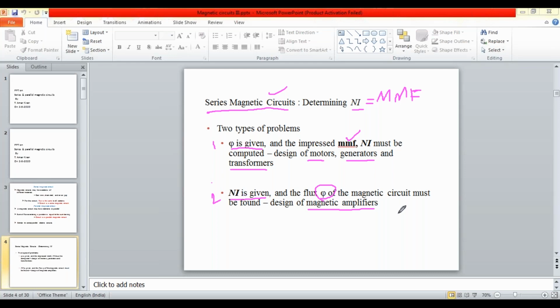So you will be given two types of problems: either the flux is given and you are asked to calculate the MMF, or else you will be given the MMF and you need to calculate the flux value. Okay.